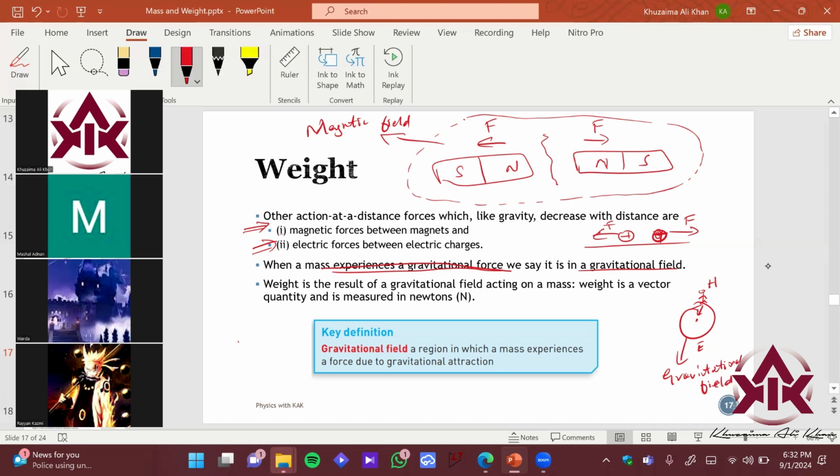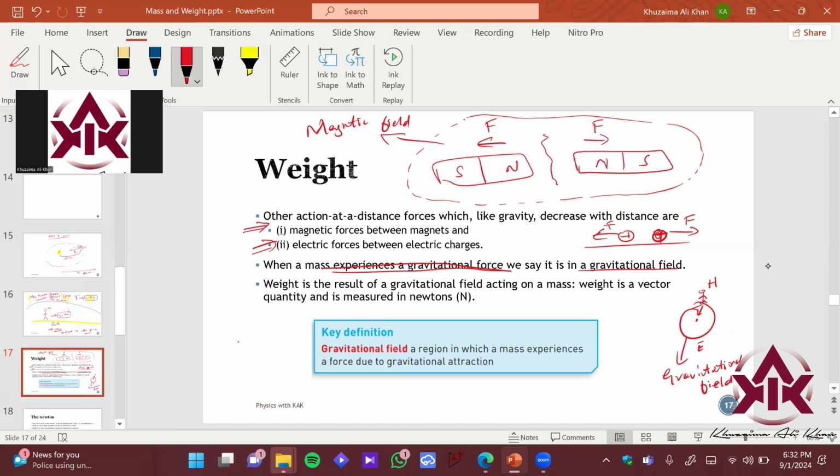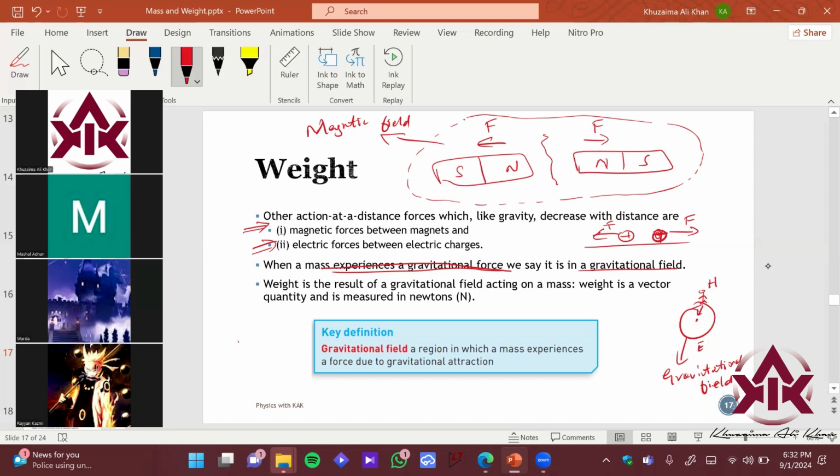Just imagine a football stadium. That's the region where the players can play. That is called a football ground, right? Similarly, जहाँ जहाँ earth can apply the gravitational force, that entire region is called a gravitational field. ठीक है, so weight is the result of gravitational field acting on a mass.